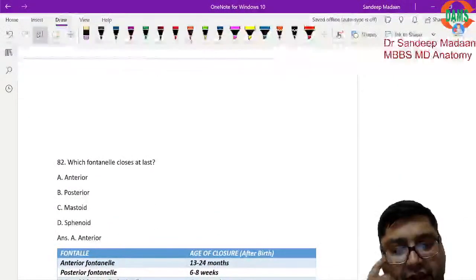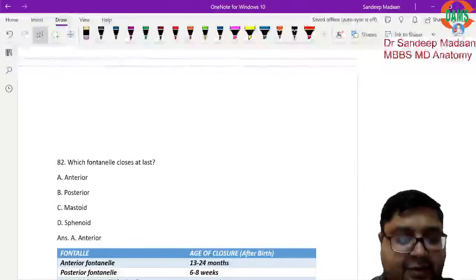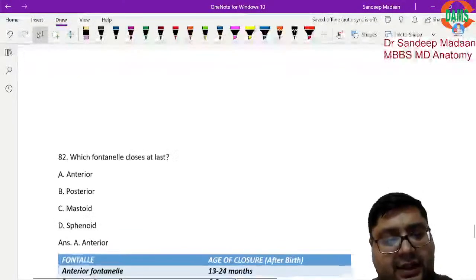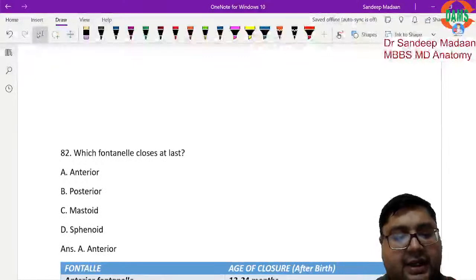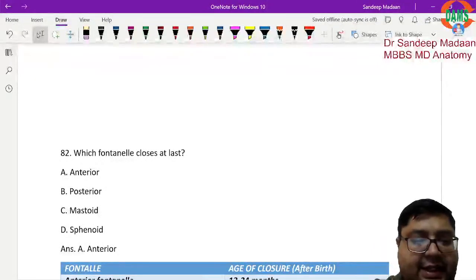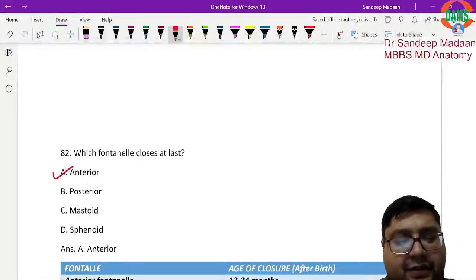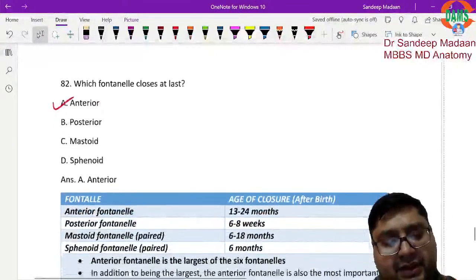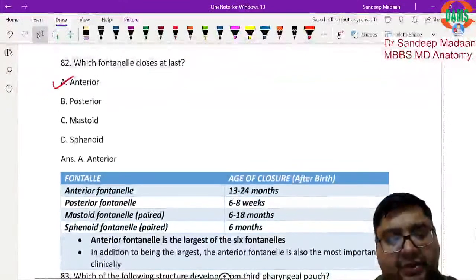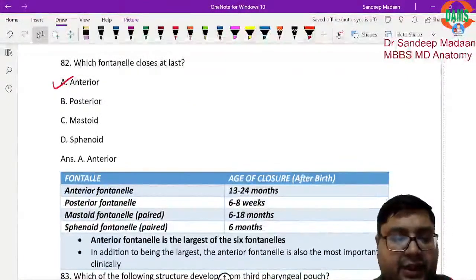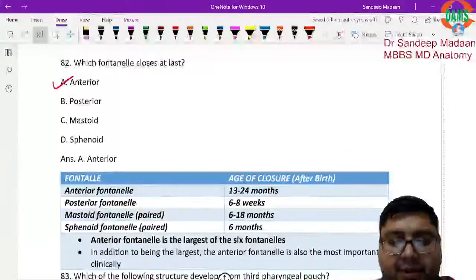Now which fontanelle closes at last? Here the options are given like anterior, posterior, etc. The answer is anterior, because this is again a kind of timeline that we can simply remember. This is what I have included here. Simply go through this particular part. Anterior fontanelle closes at 13 to 24 months. Posterior fontanelle at 6 weeks.